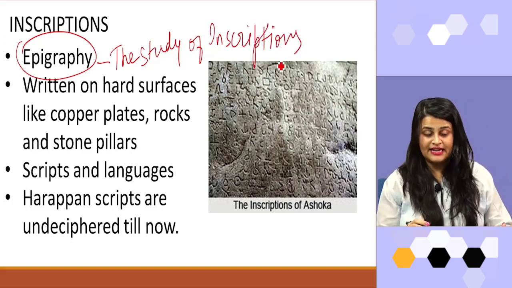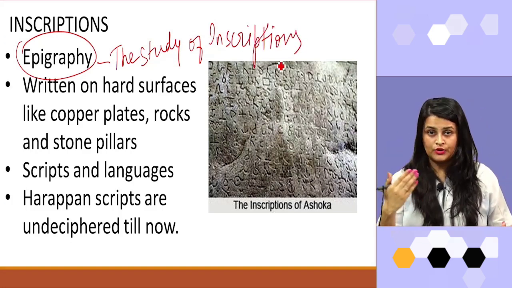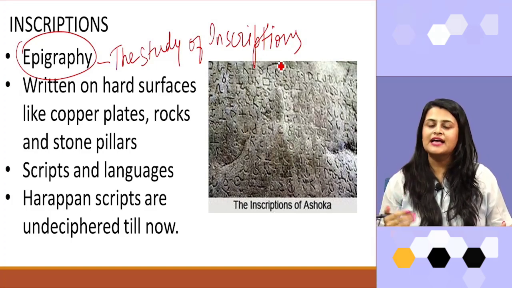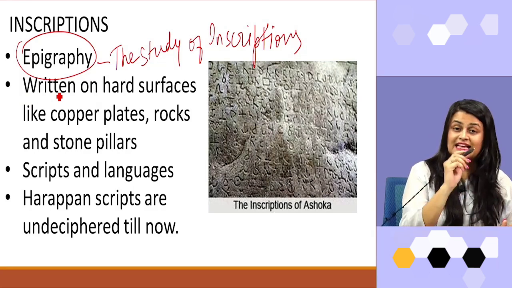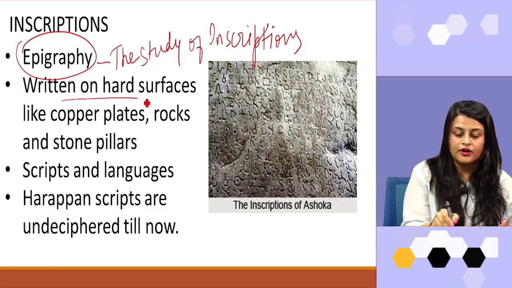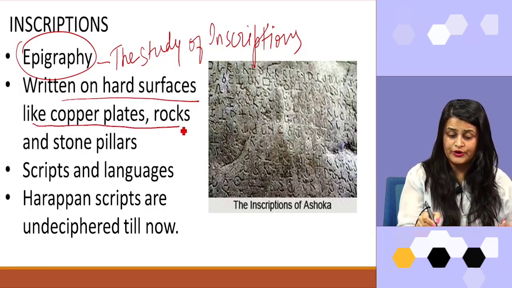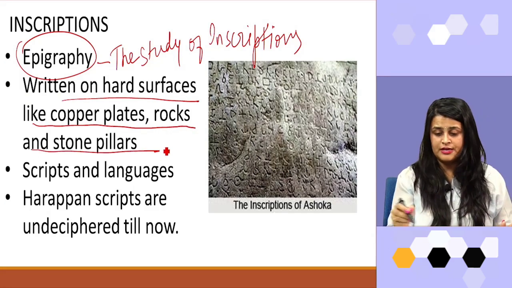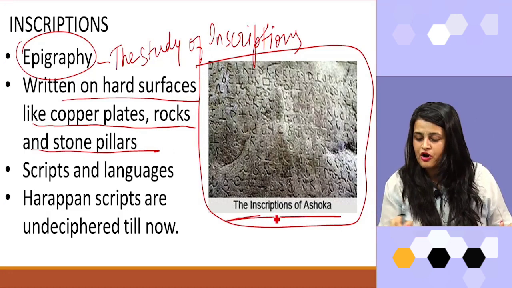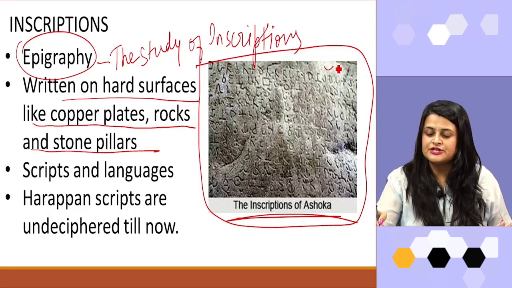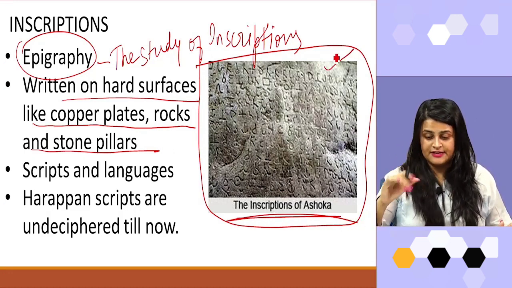And similarly, the people who study inscriptions are known as epigraphists. Now, these inscriptions are written on hard surfaces like copper plates, rocks and stone pillars. As you can see in this image, it is an inscription of Ashoka. So, it is written on a hard surface, on a rock.